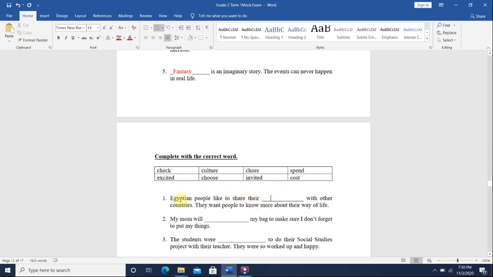Okay, so number 1, Egyptian people like to share their blank with other countries. Okay, they want people to know more about their way of life. So it says here, Egyptian people like to share their blank with other countries, so people can know more about their way of life. Way of life, that means it's culture.